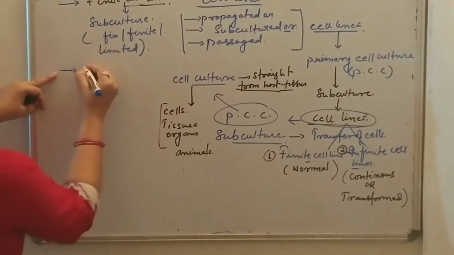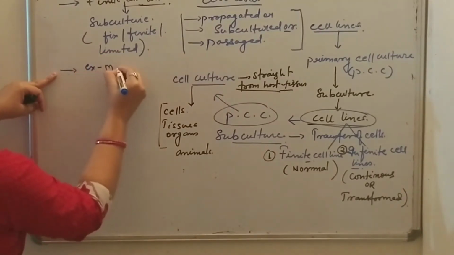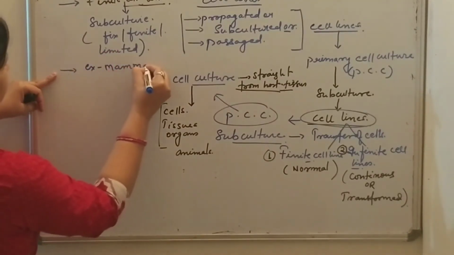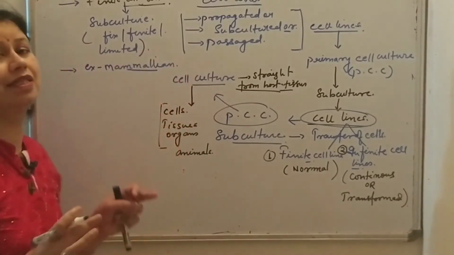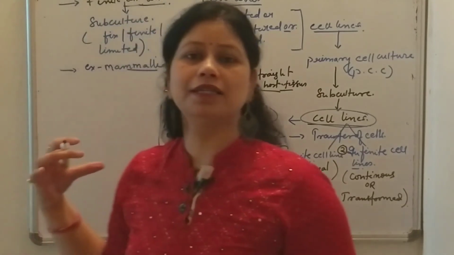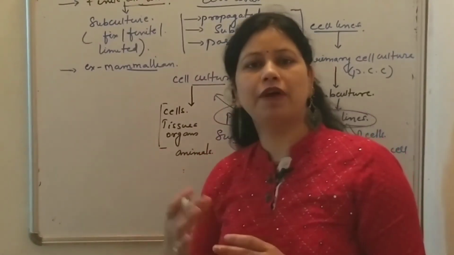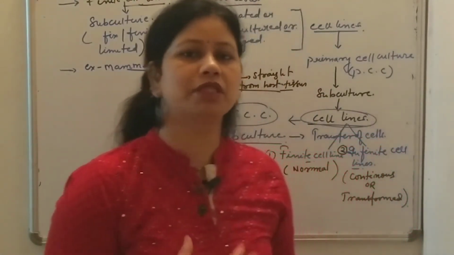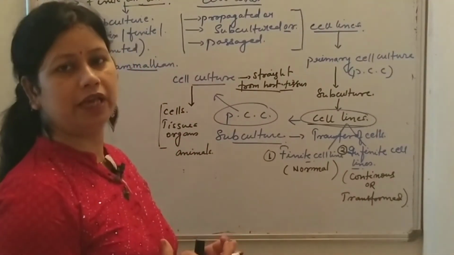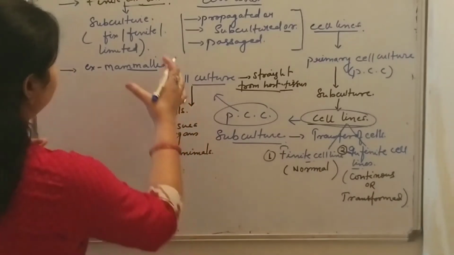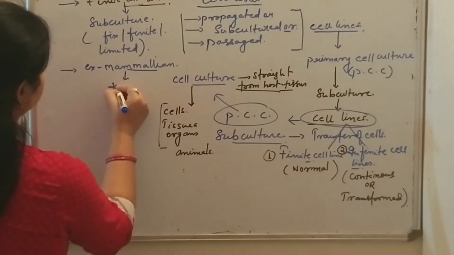The example is normal mammalian cells. Normal mammalian cells can undergo a finite number of cell divisions. They can be subcultured a fixed number of times. The number of cell divisions they undergo is fixed or finite.